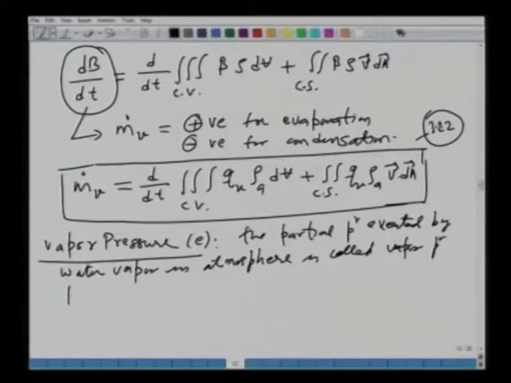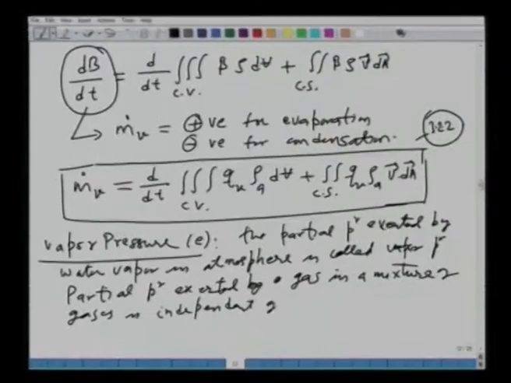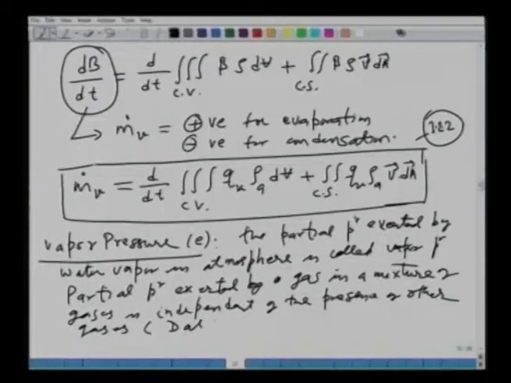Now, we know that, I think I do not need to write it, but let me write it anyways. The partial pressure exerted by a gas in a mixture of gases is independent of the presence of other gases, right, and this is what is called Dalton's law. Okay.